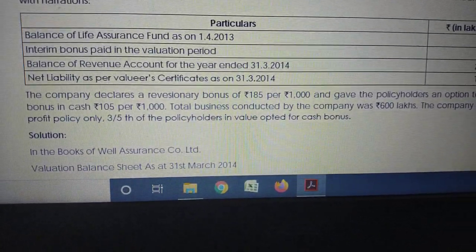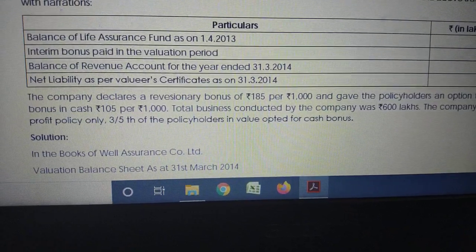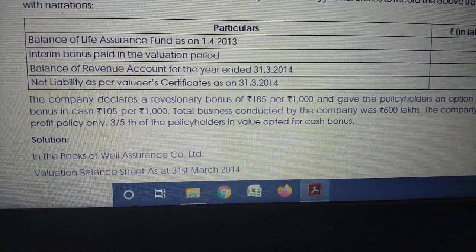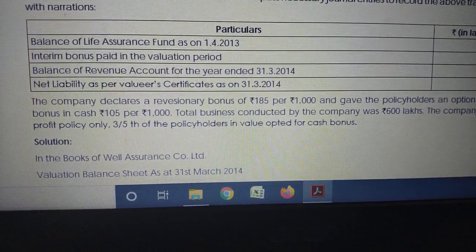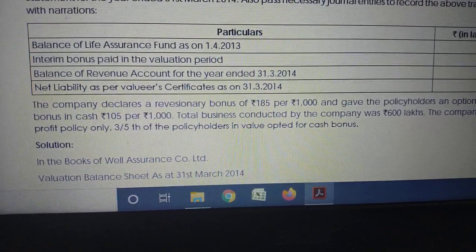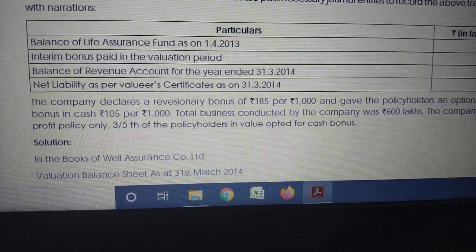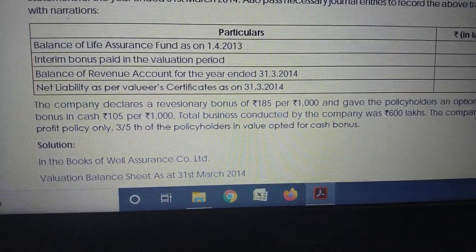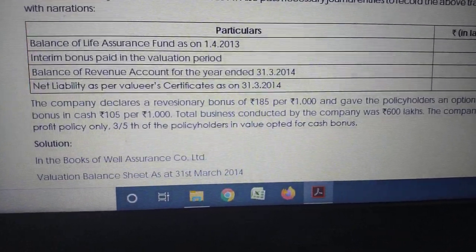Company declares reversionary bonus. What is reversionary bonus? Normally what is bonus? It is an expense to the company and income to the policyholders. We are going to pay something to the policyholder, that is bonus. But reversionary bonus means we will not pay immediately.